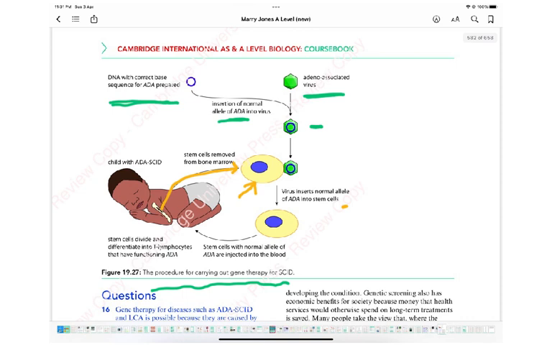And then the stem cells with the normal allele of ADA are injected back into the blood of the child. So this has gone back into the child. Now the stem cells will divide and differentiate into T lymphocytes, and of course they have the functioning ADA, so then the child's immune system will develop.